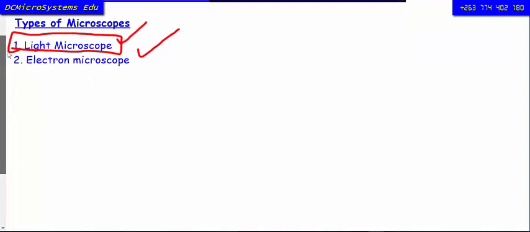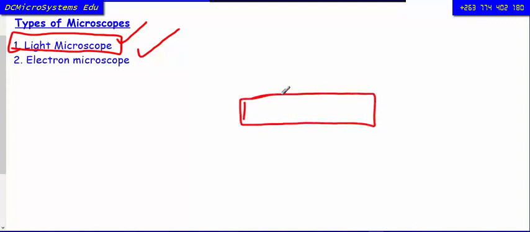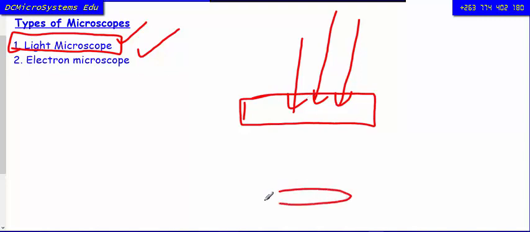But in short, a light microscope uses light. So in a light microscope, if we're having our specimen, the specimen that we're viewing on a slide, it's light that penetrates through the specimen. So it is the light that penetrates through the specimen to produce an image.